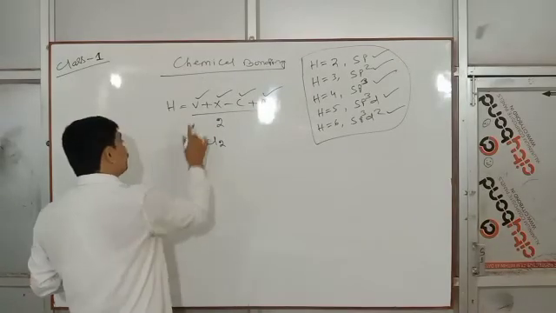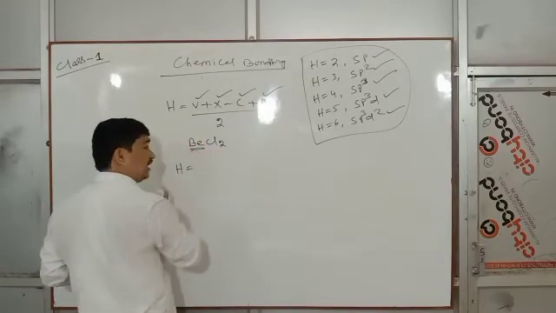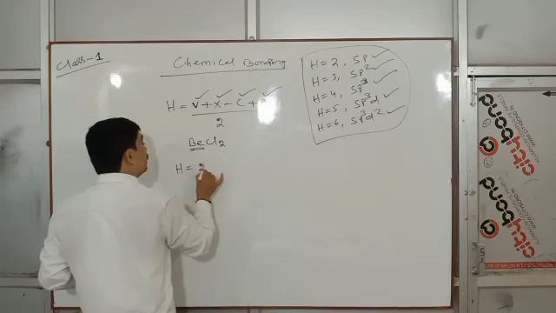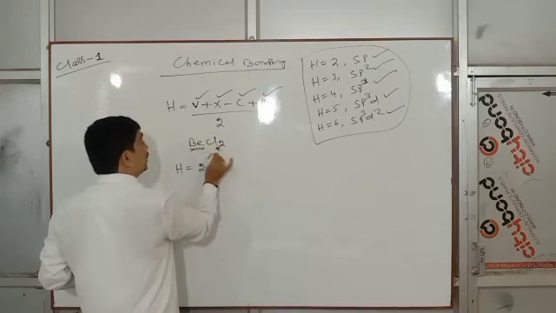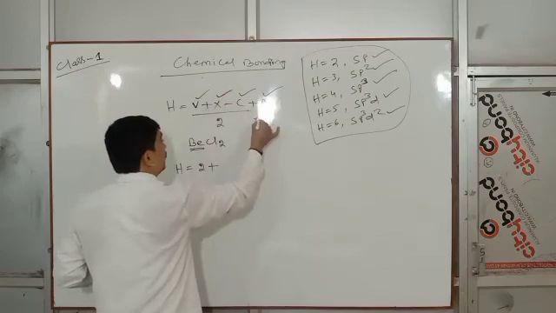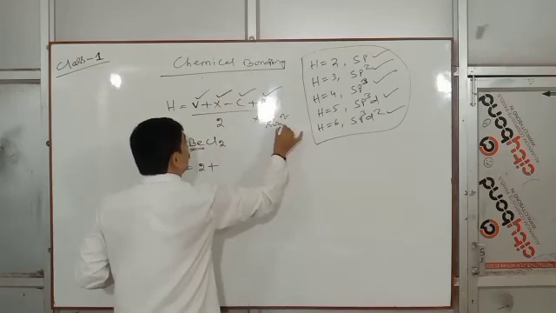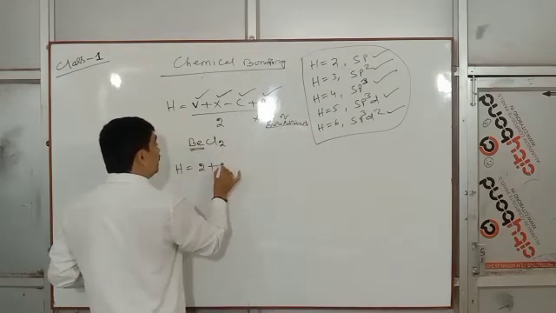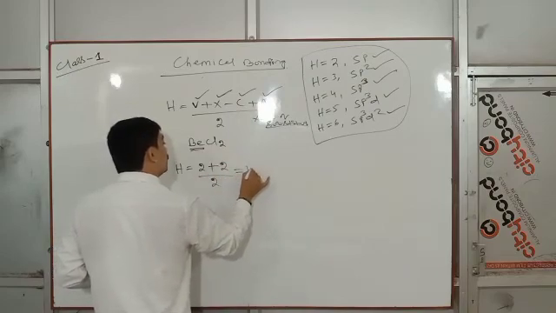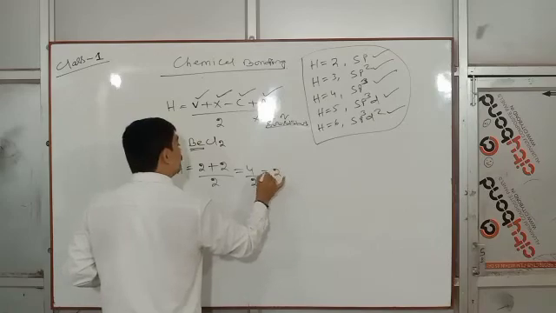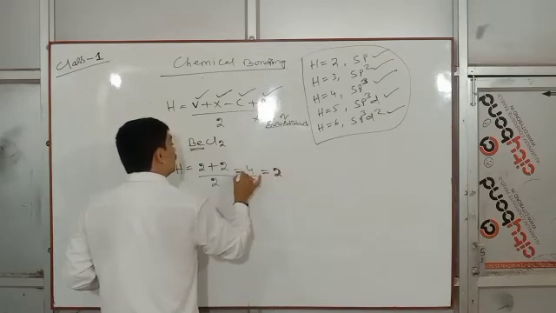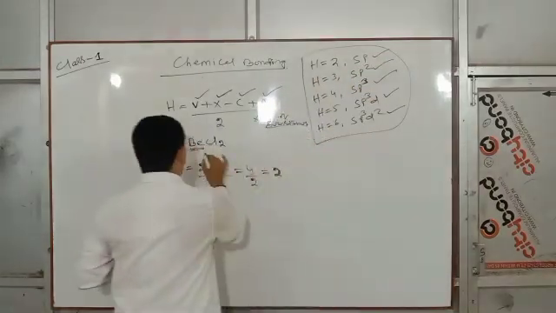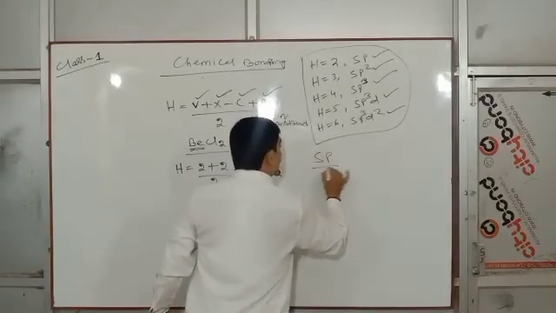BeCl2, look at it. The central atom Be, its valence electron: B is the valence electron of the central atom, how many? Two. Cl, how many are there? Two. X is the number of substituents, how many? Two. So (2 + 2) by 2, 4 by 2, is 2. So H equals 2, which hybridization? sp hybridization. So in BeCl2, which hybridization takes place? sp hybridization.